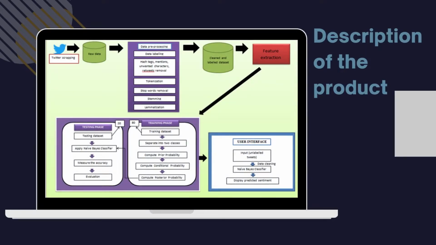Now, let's see how the system was developed. Firstly, the Twitter data which are related to mental health keywords such as stress, anxiety, depression, and suicide have been scraped from Twitter for data collection. The data was saved into a CSV file. The data went through data pre-processing to clean the tweets, and then the dataset was labeled as positive and negative. The Suicidal Tweets Detection System has been developed based on the Naive Bayes algorithm. Naive Bayes has been used to train and test the data based on the 10-fold cross-validation technique.